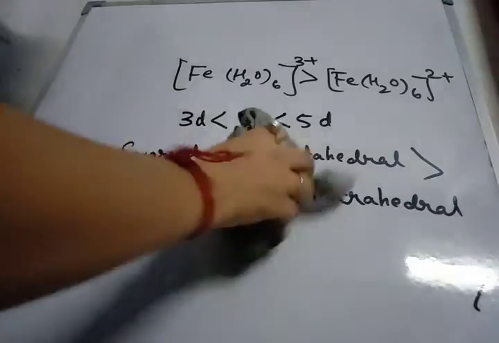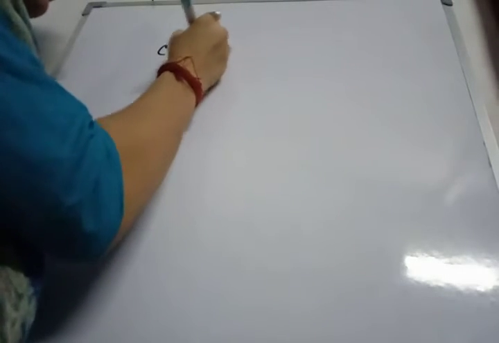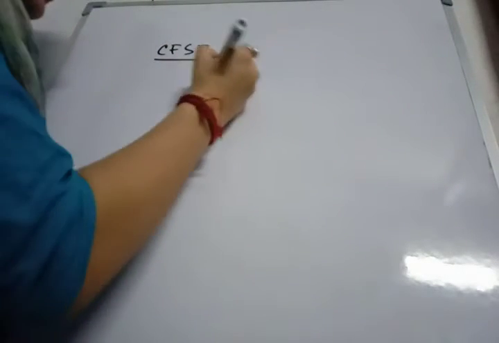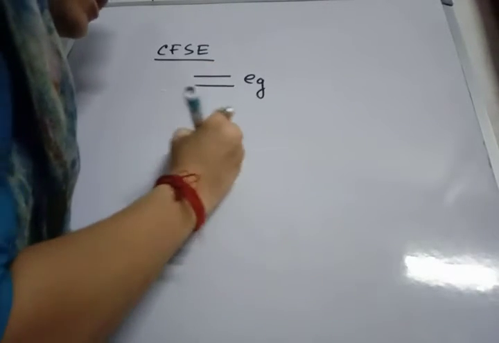Next, we have calculation of CFSE. First of all, we are going to consider the octahedral complex. CFSE is the crystal field stabilization energy. In an octahedral complex, eg orbitals are at the top and t2g orbitals at the bottom.